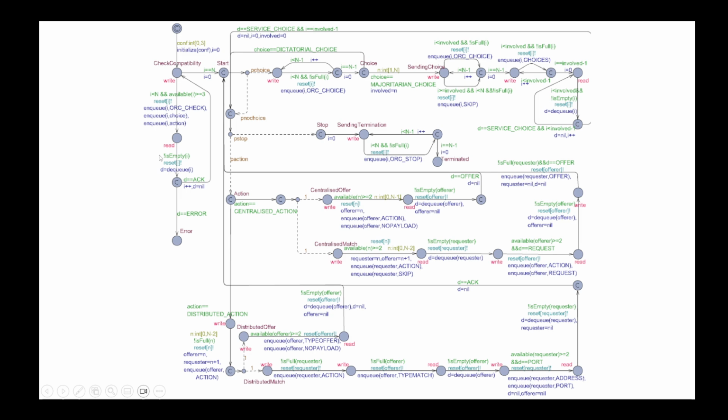Of course, this is the case in the version of the model in which all services and orchestrator share the same configuration. But as I said in the introduction, there is also a version where the configurations are not the same, and in this case there is the possibility of reaching an error location, as we verified and will discuss later. We see that these are the probabilistic choices. We can either perform a choice, decide to stop, or decide to perform an action. When we decide to perform an action, the action can be either an offer or a match. We see here encoded the various options of distributed action, centralized action, dictatorial choice, and majoritarian choice. I will not go further into the details of this model.